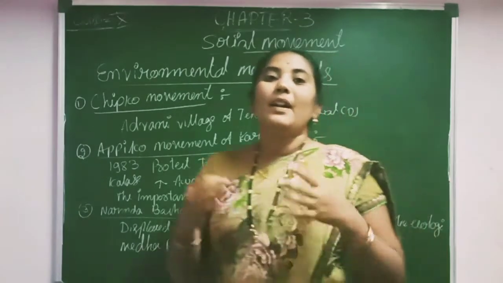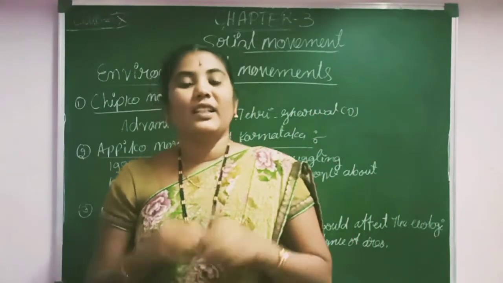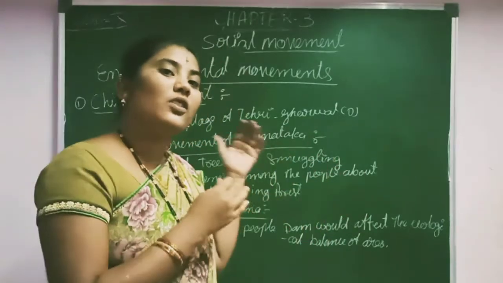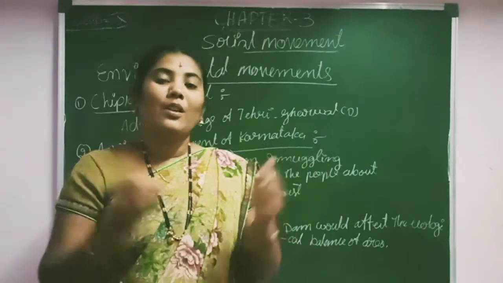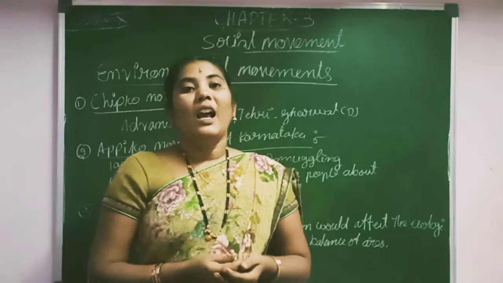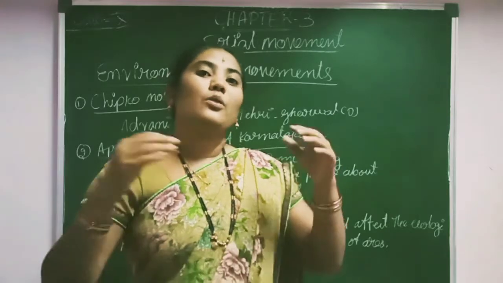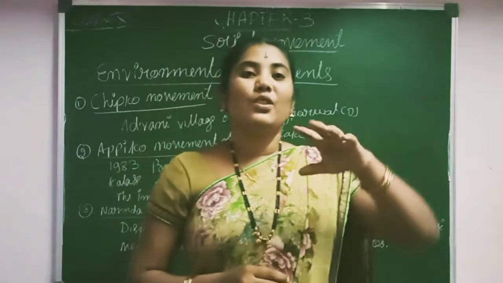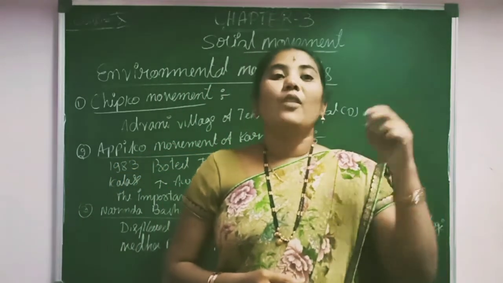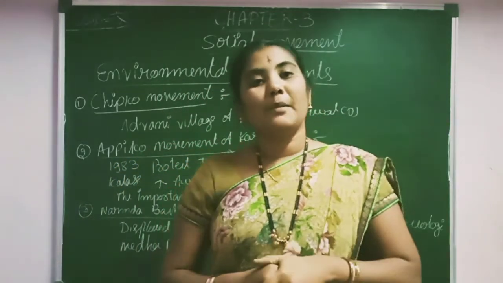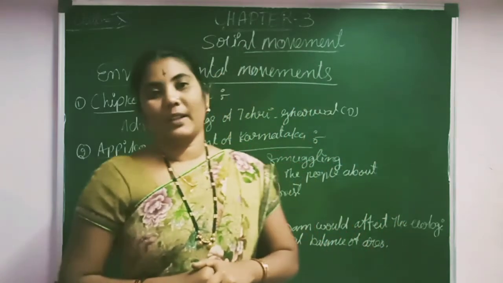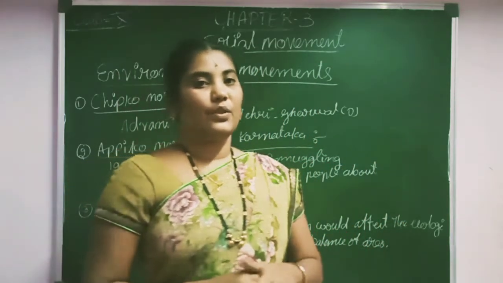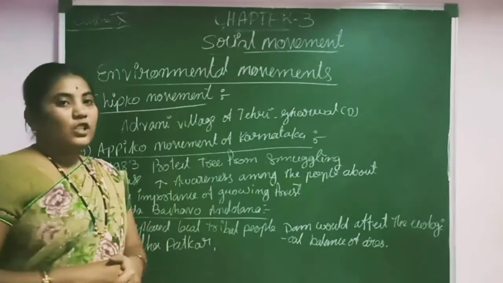Here people were cutting down the trees. The government gave permission to cut down the trees in this place, but the local people opposed that and hugged the trees to save them. The main intention of this Chipko movement was to stop the smuggling, maintain the ecological balance, and save the forest. So this is all about the Chipko movement.